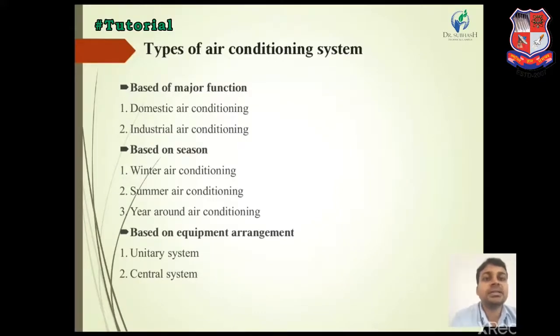In summer air conditioning system the room temperature is higher than the human comfort temperature, so we have to cool down our room. Year round air conditioning system is used in the monsoon condition. In the monsoon there is high humidity in the air, so the year round air conditioning system removes moisture from the room space.